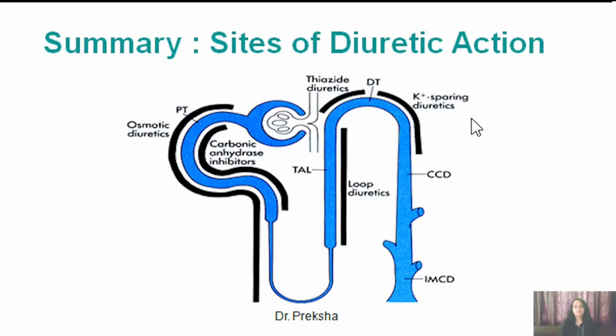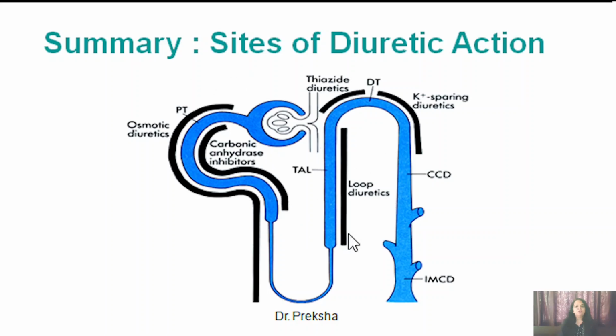Now let us simplify the sites of the different diuretic actions with the help of this figure. So as we have seen, osmotic diuretics act on the proximal tubule and in the thin descending limb of the loop of Henle. Carbonic anhydrase inhibitors also act on the proximal tubule.